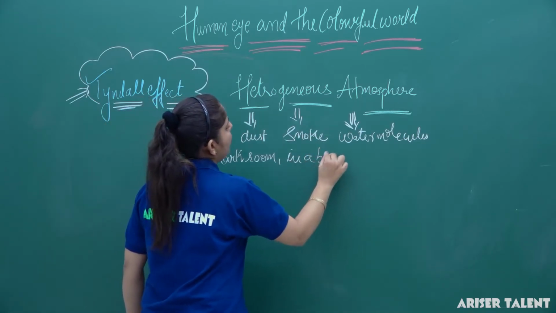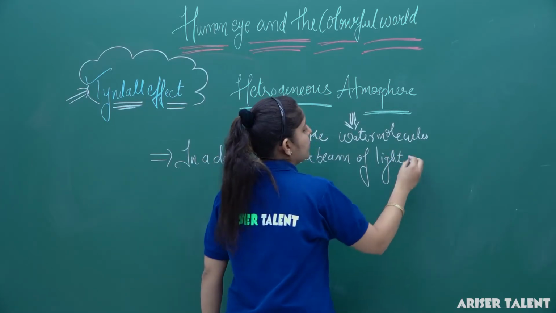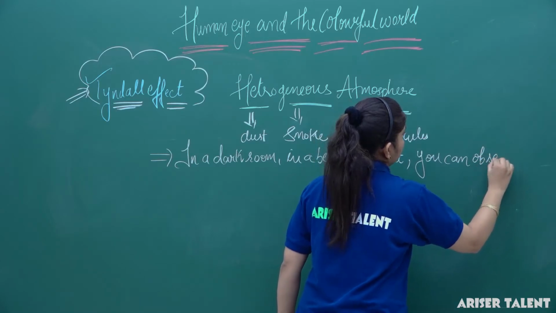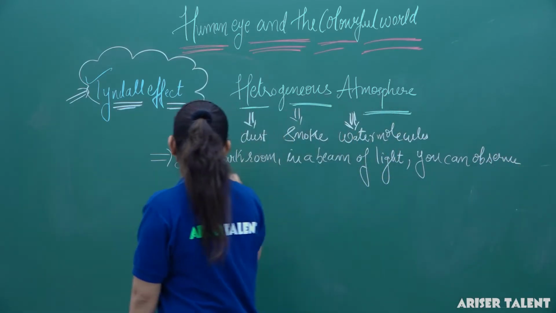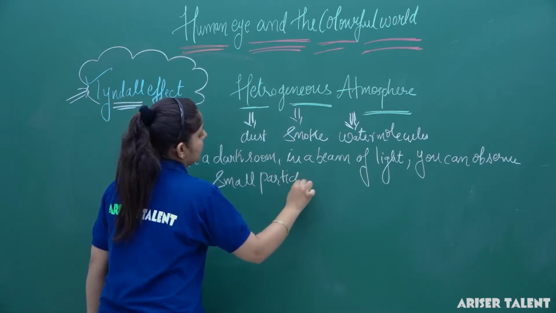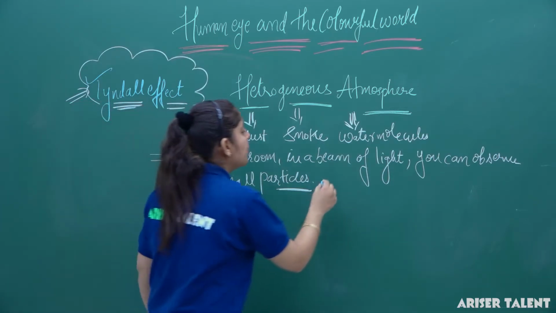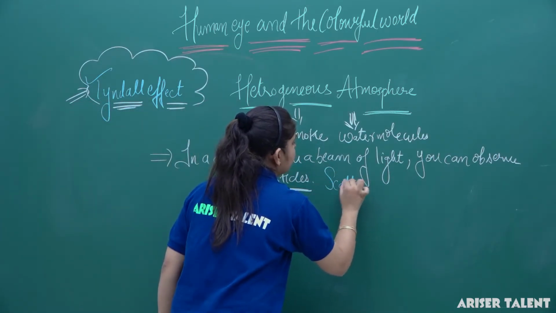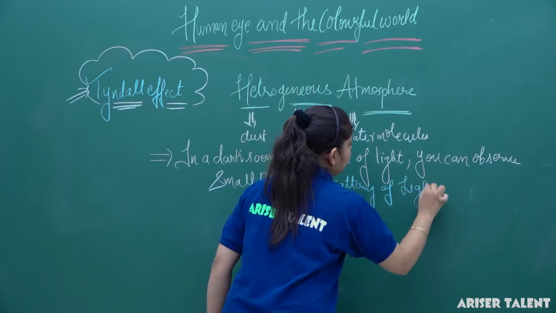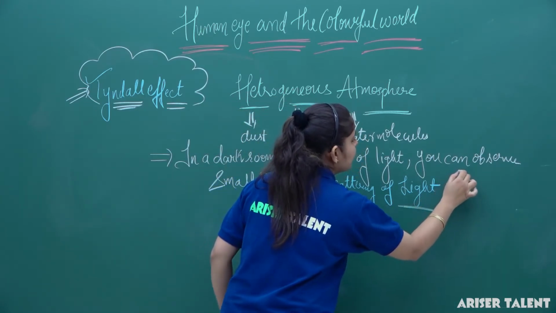So the most common example of the Tyndall effect is that in a dark room, in a beam of light, you can observe small particles. This is actually because scattering works there. This is due to the scattering of light. Scattering of light will be the reason for this.